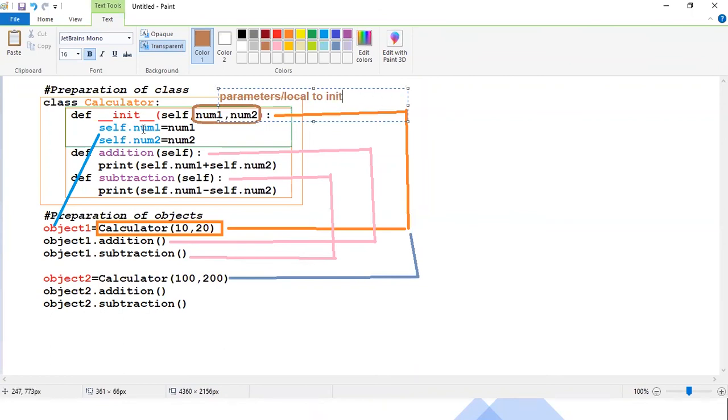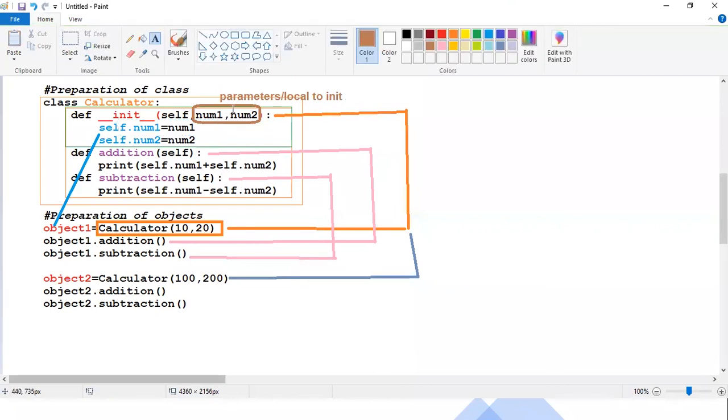But whenever you use self.num1, guys, there's a lot of difference there. This num1 and this num1, the blue color I have written, those are the object variables. But this num1 and num2 are local to the init function only. And the blue color self.num1 are the object variables. You can write any name here, x comma y. If you write x comma y in the parameters, you have to write self.num1 is equal to x and self.num2 is equal to y. Like that, you have to write it. Got it?